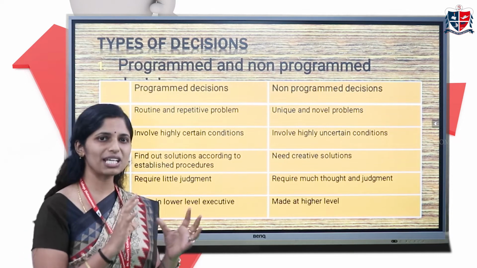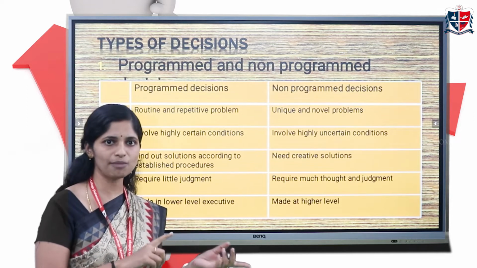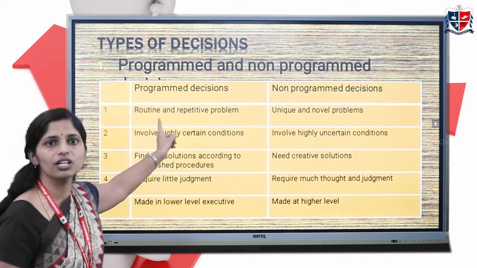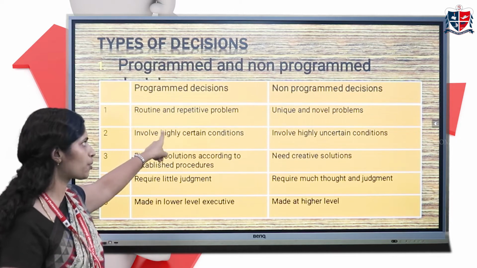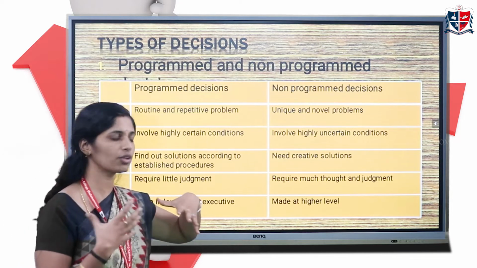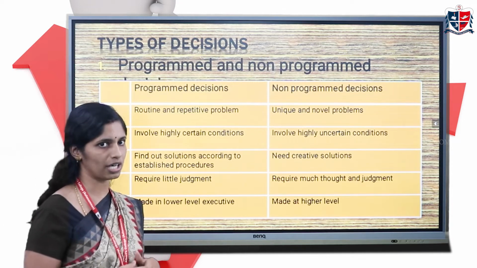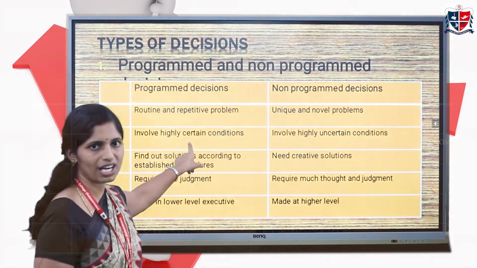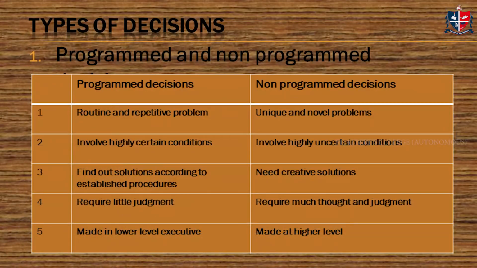Now let's see the basic differences between programmed and non-programmed decisions. As I said, programmed decisions are for repetitive and routine problems, and non-programmed decisions are taken for unique and novel problems. Next, a programmed decision usually happens in a certain condition.